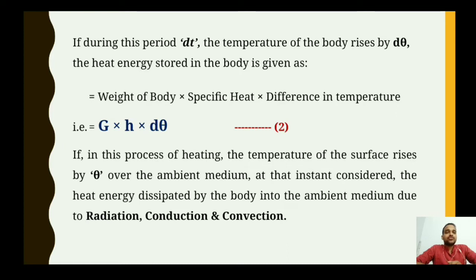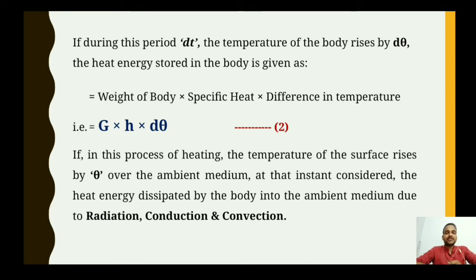Likewise the heat energy stored inside the body is given as weight of body into specific heat into difference in temperature. The weight of body is denoted by capital G, specific heat is denoted by small h, and the difference in temperature is denoted by d theta, as I told you.